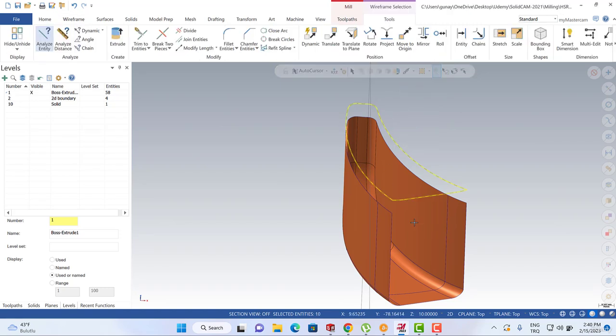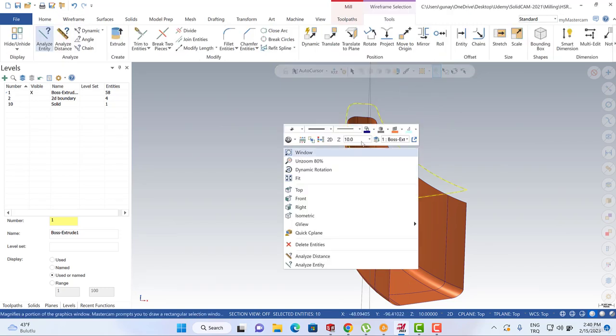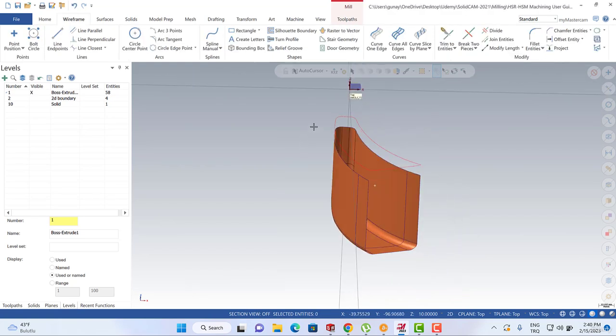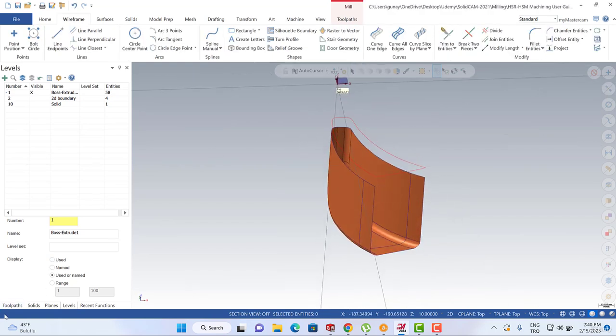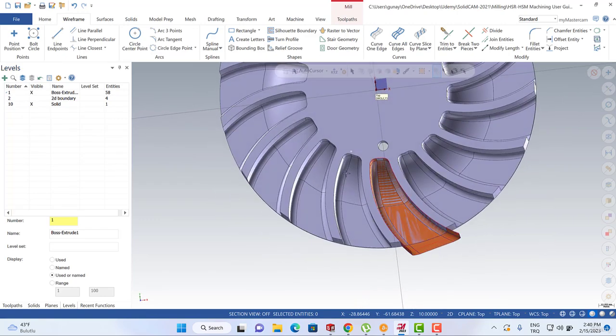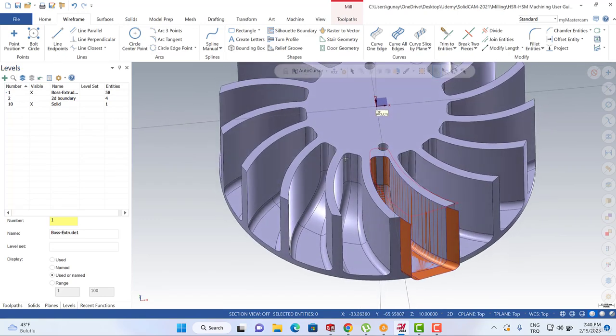We can select this one. We can use the right mouse button and then change the color of my boundary. Anyway, we can turn to the levels. We can activate the solid model again. You're going to see that all that is created.